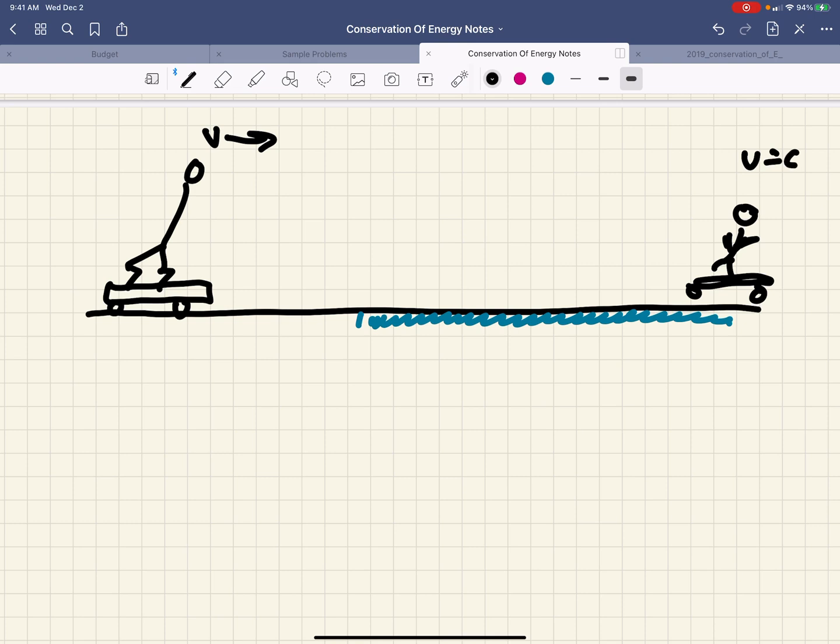Okay, so V equals 0 meters per second. Now, the question is going to be what is the distance that it takes for them to stop? So let's put in some ideas here. Let's say that the coefficient of kinetic friction between this rough surface and the skateboard is 0.25.